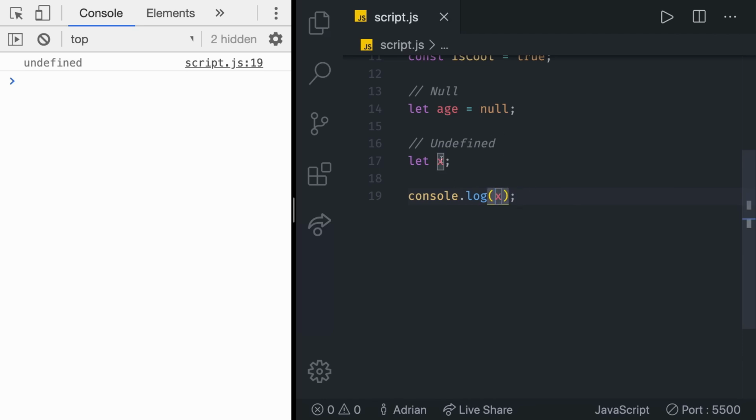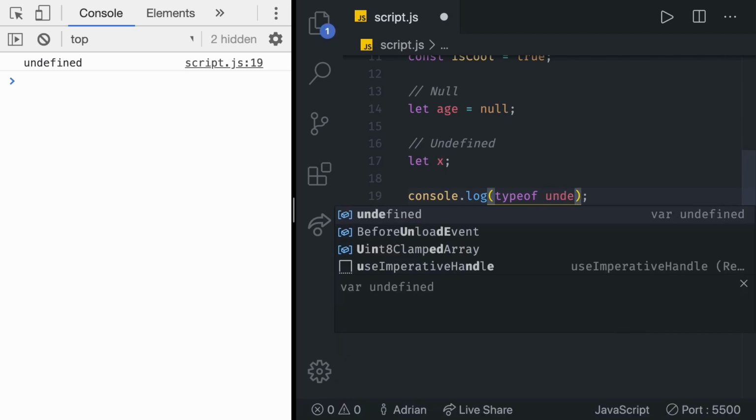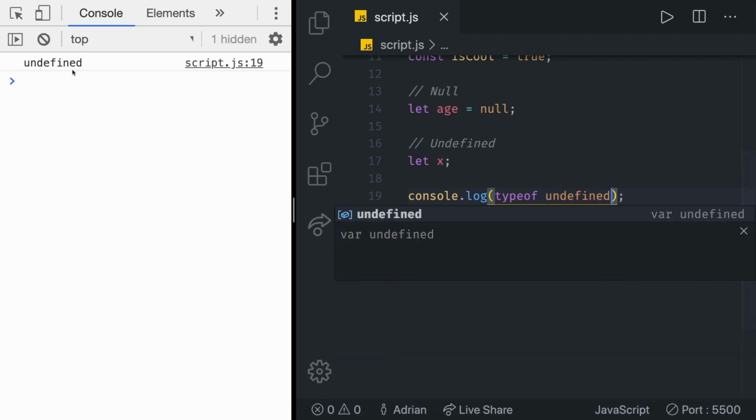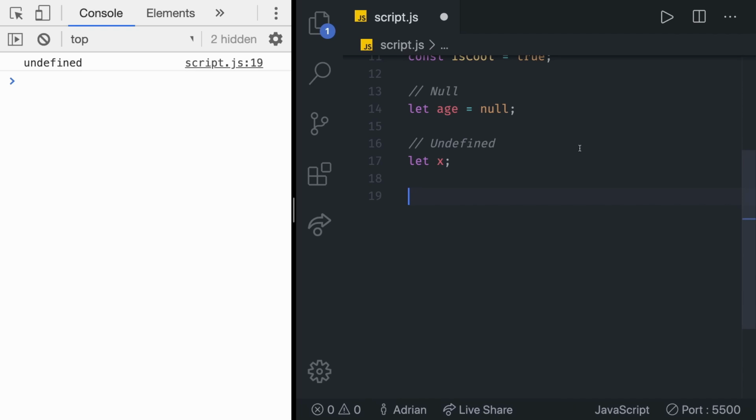Let's test these values with the typeof operator. So in here, we can say typeof x, which is going to be undefined. And if we try doing typeof undefined, we are going to get back undefined because that's a proper data type. So what do you think we are going to get if we put this console log right here and test for the value of age? Let's do that. And as you can see, we get back object.